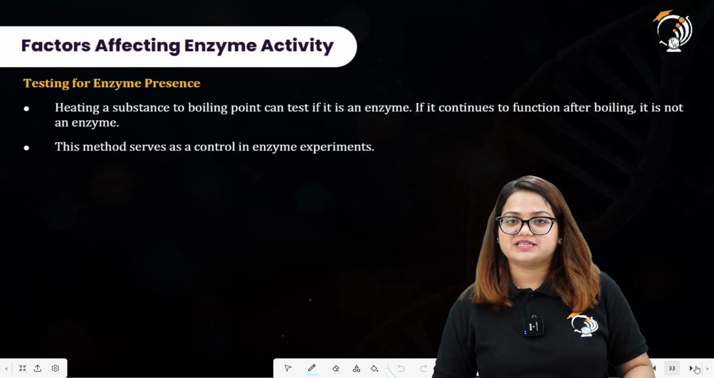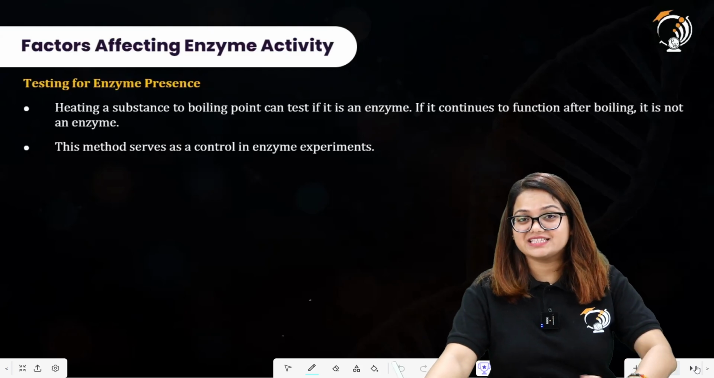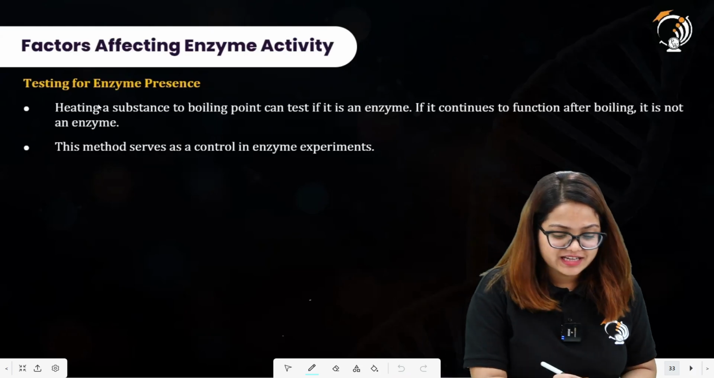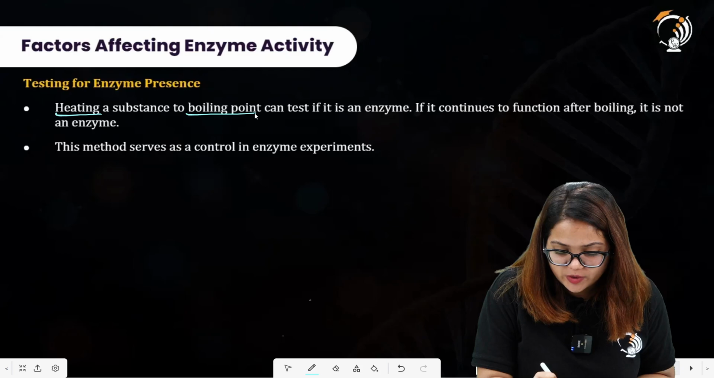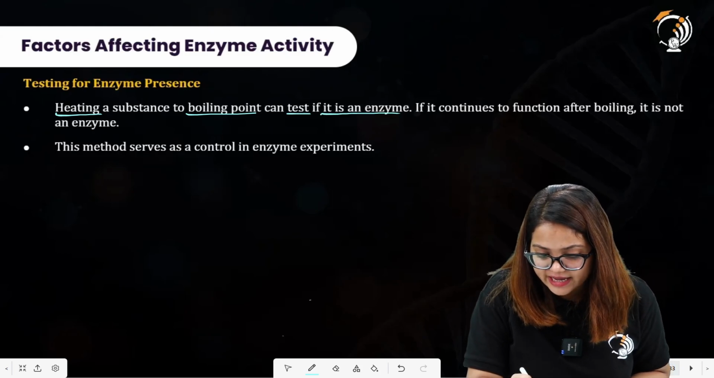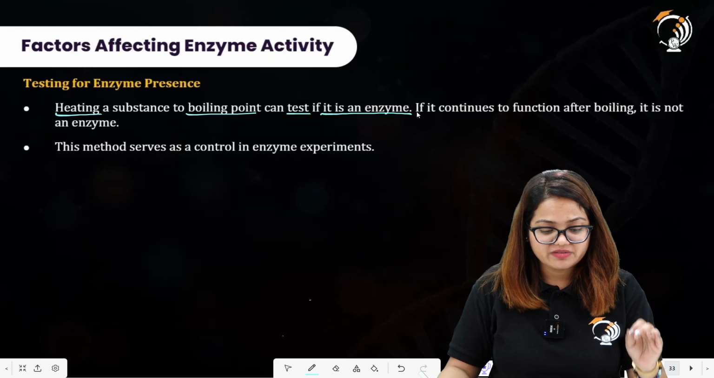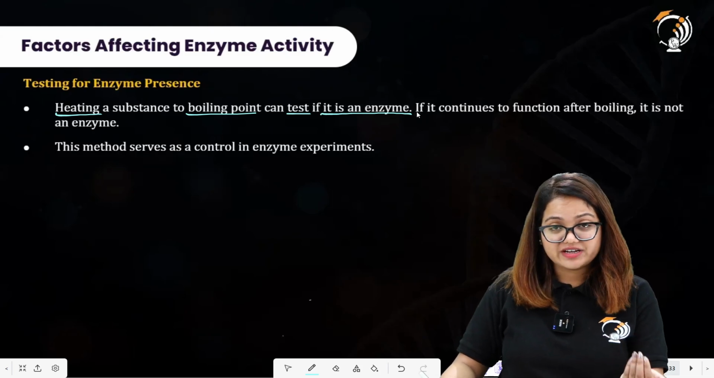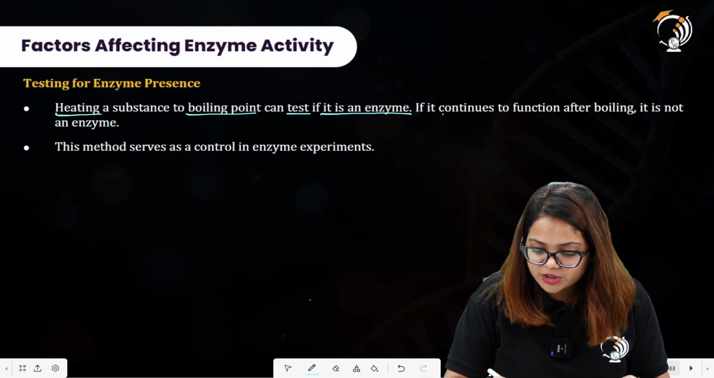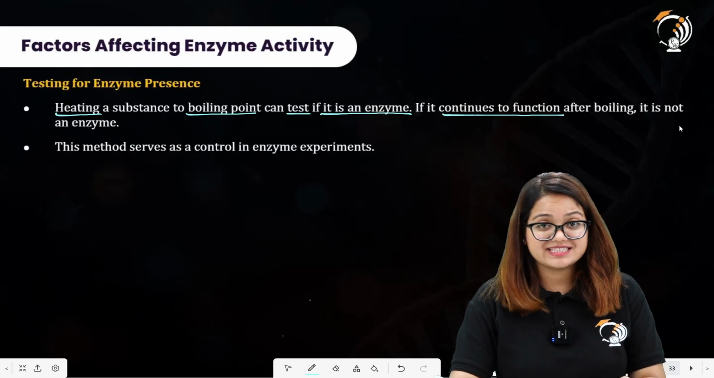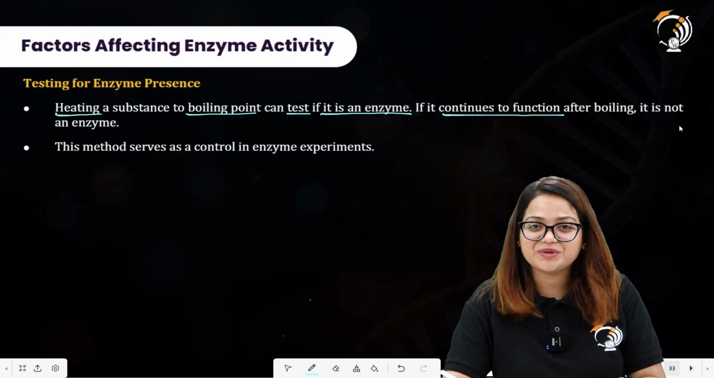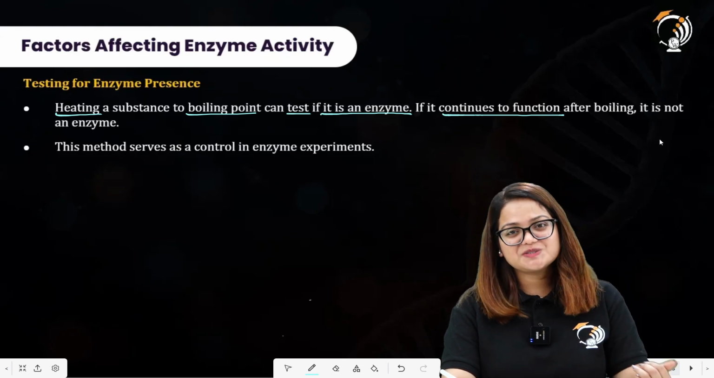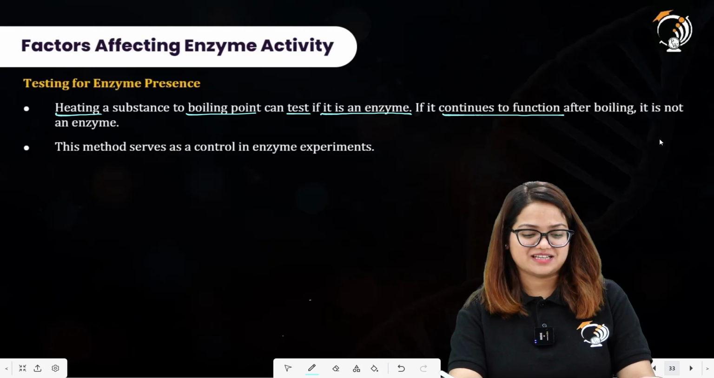Testing for enzyme presence. Now, how can we test that there is an enzyme present and it is carrying out a particular reaction? Heating a substance to boiling point can test if it has an enzyme. Whenever we heat a substance to boiling point, if it continues to function, then it is not an enzyme, because enzymes are denatured at higher temperatures. They do not function at higher temperatures. So if it continues to function, we will say that it is not an enzyme.